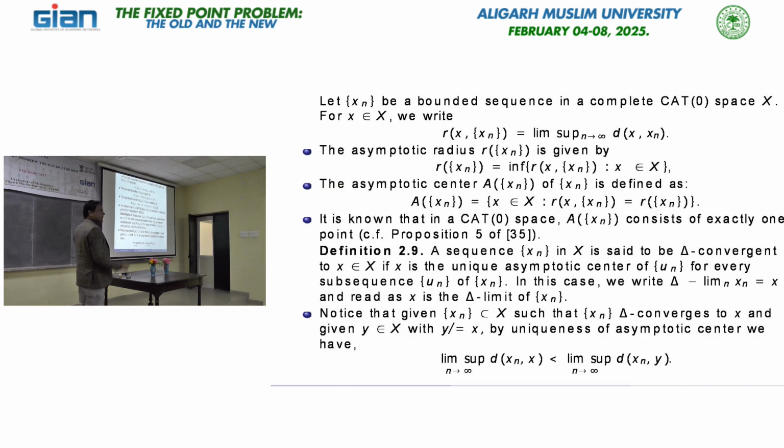This is the analog of weak convergence from Banach space in CAT(0) space, and one we already have is strong convergence here. If you go through the fixed point iteration or the convergence analysis of fixed point iteration, you have two types of analysis. One is strong convergence, which is available for the Picard operator, because Picard operators always converge strongly.